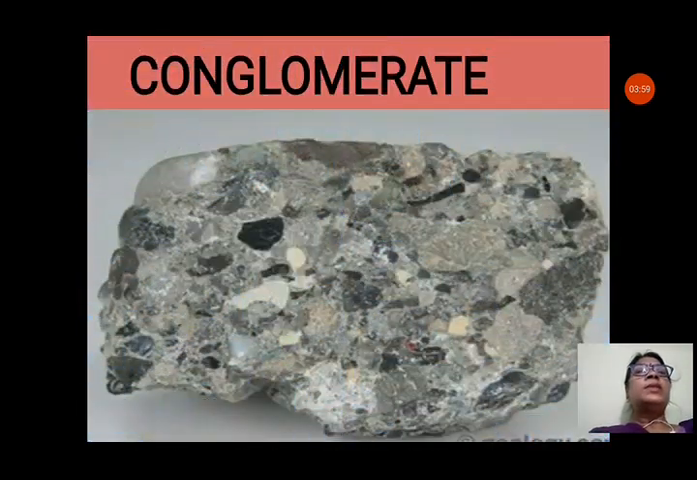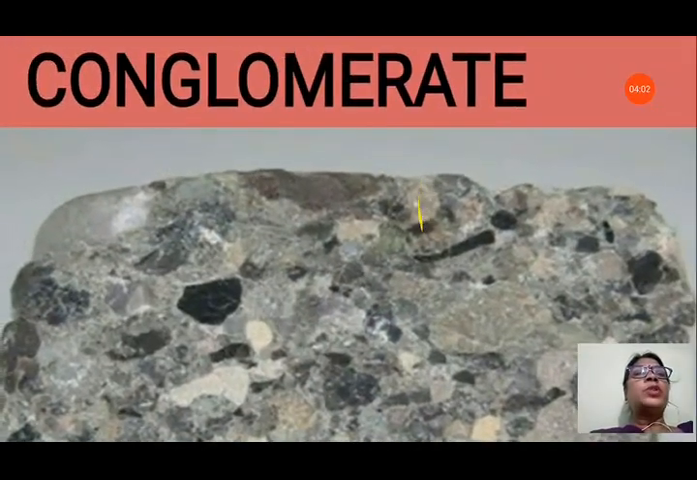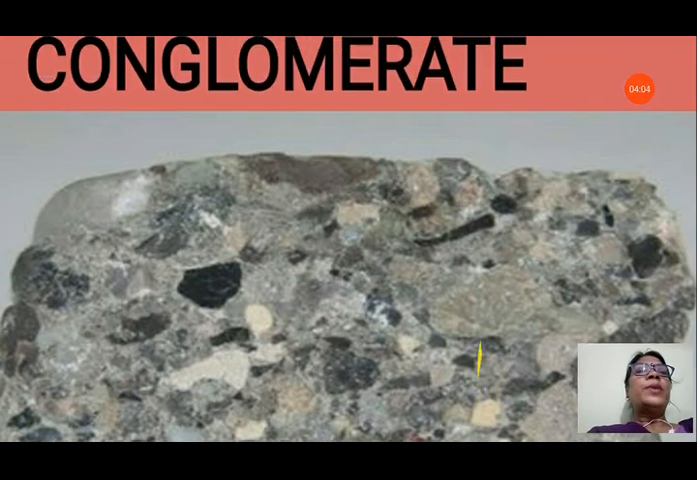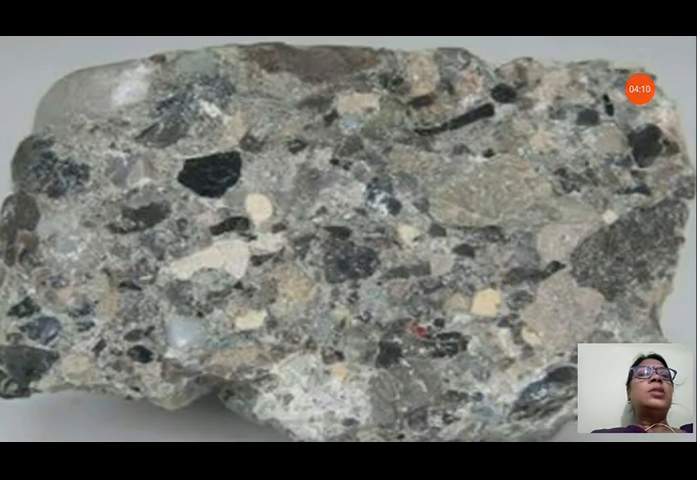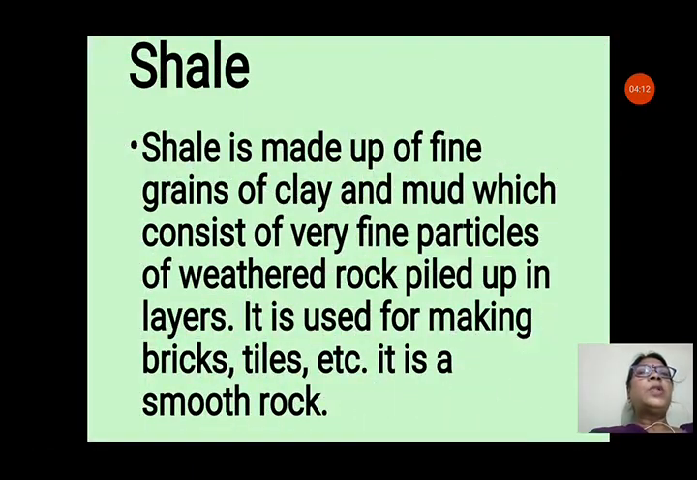Now next we will see the picture of conglomerate rock. You can see the picture. Many different types of fragments and particles are cemented together in this rock. This is called conglomerate.